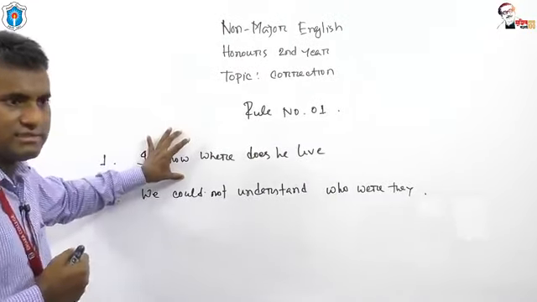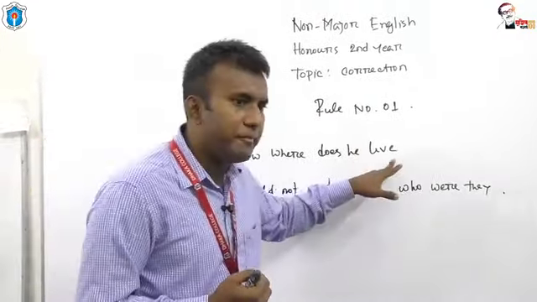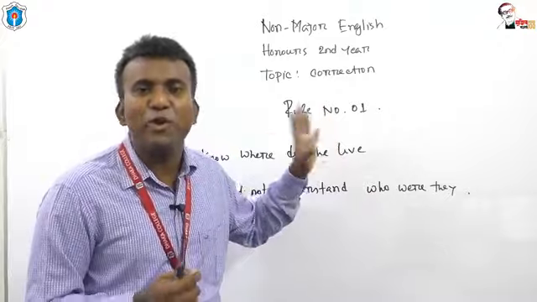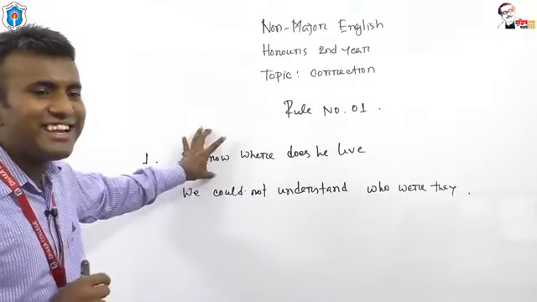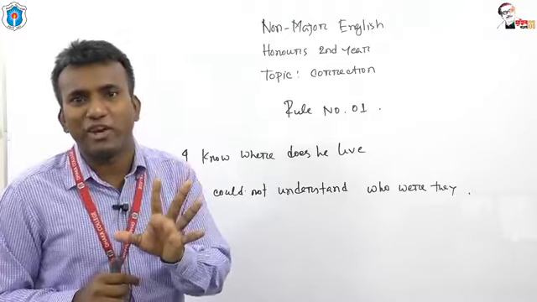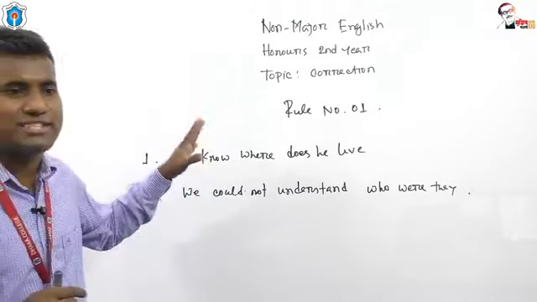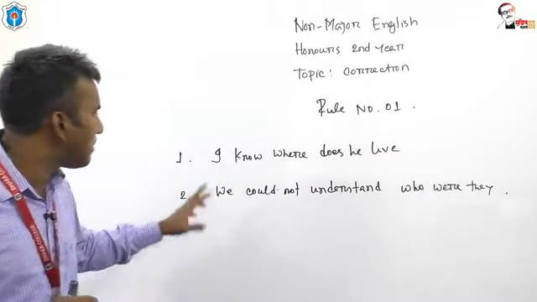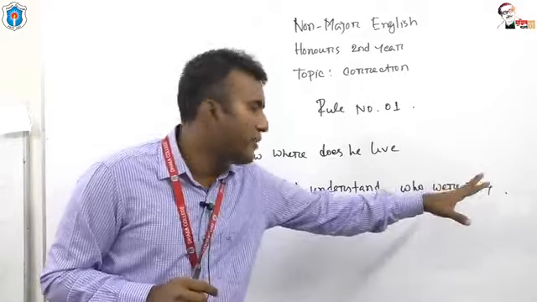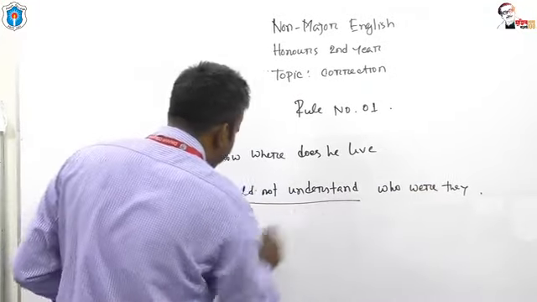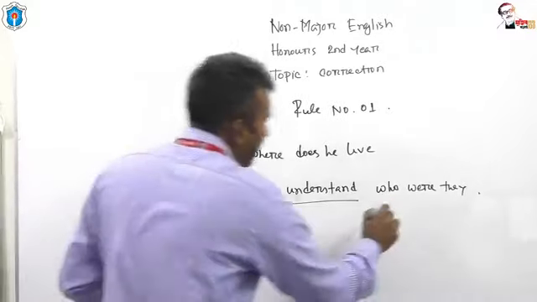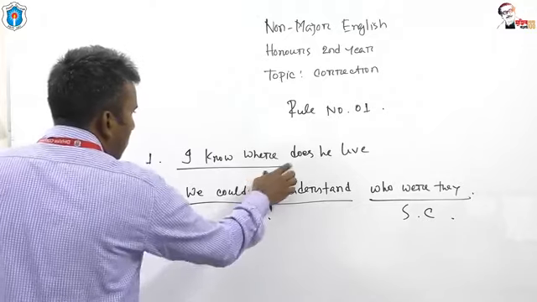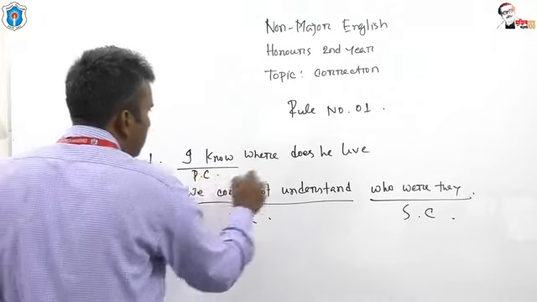Look at the first sentence. I know where does he live. This is an example of a complex sentence, because in this sentence you have got one principal clause and one subordinate clause. The principal clause is I know and the subordinate clause is where does he live. The second example, we couldn't understand who were they. We couldn't understand, this is PC and this is SC.